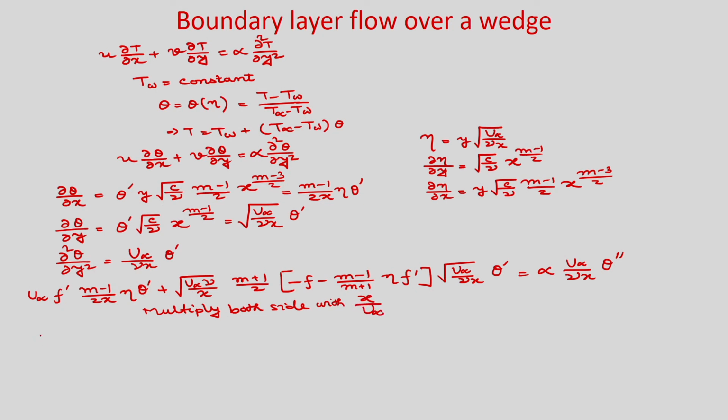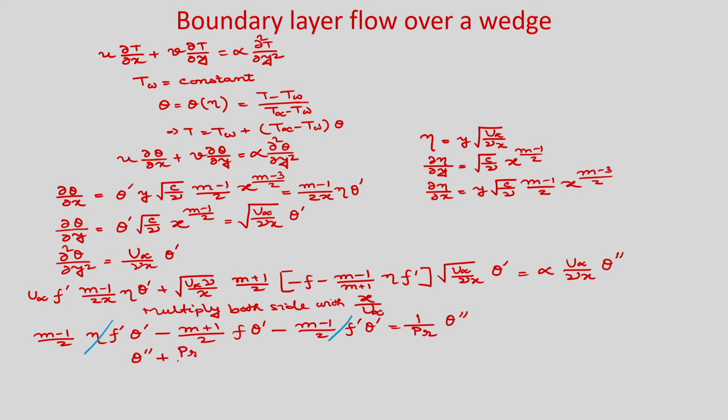Okay. So, you will get (m minus 1)/2 eta f prime theta prime minus (m plus 1)/2 f theta prime minus (m minus 1)/2 eta f prime theta prime is equal to alpha by nu theta double prime. Alpha by nu means it will be 1 by Prandtl number. So, this term will get cancelled. So, you will get finally theta double prime plus Prandtl number times (m plus 1)/2 f theta prime is equal to 0.